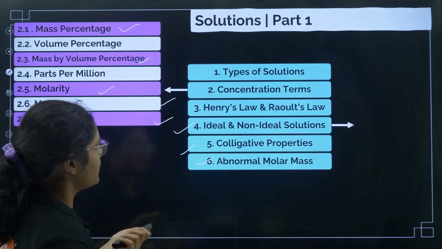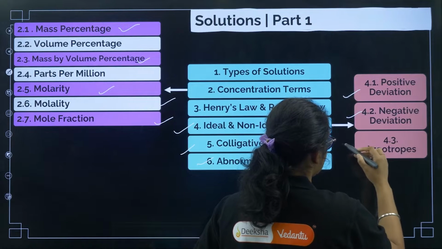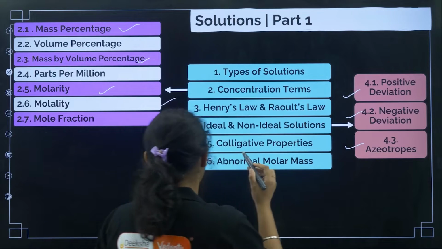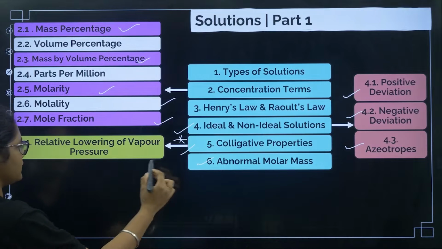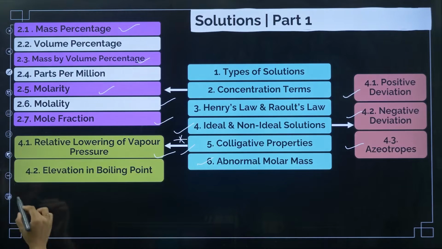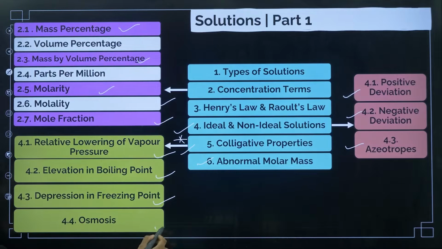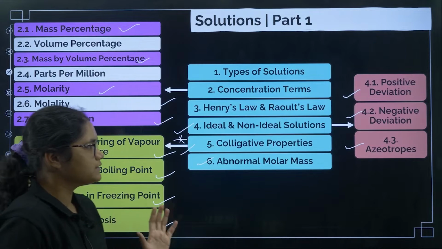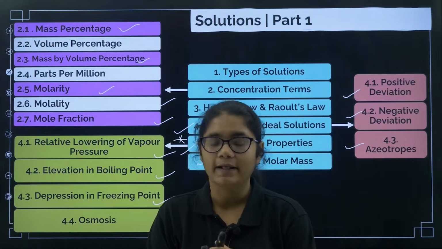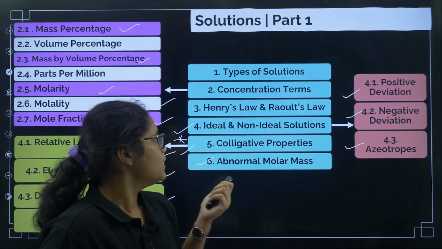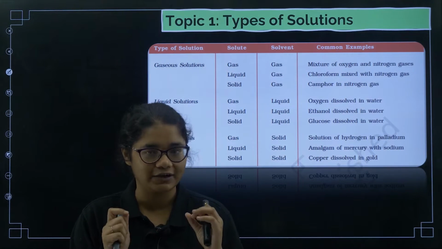Next, we are going to cover ideal and non-ideal solutions: positive deviation, negative deviation and azeotropes. Then in colligative properties, the major part from where questions have been asked, we will discuss the relative lowering of vapor pressure, elevation in boiling point, depression in freezing point and osmosis. So you can see we are going to cover all these topics from the solutions chapter in this particular lecture.